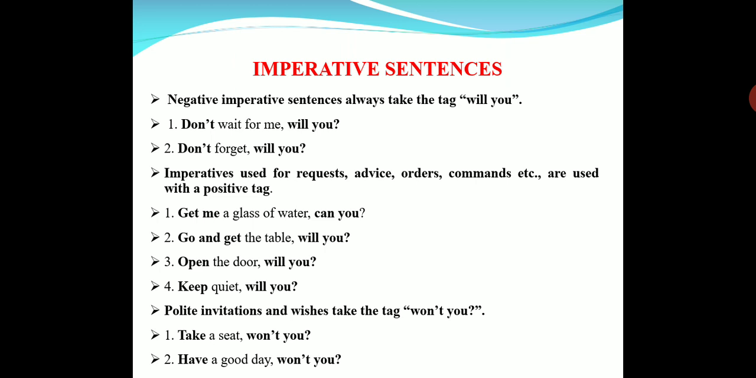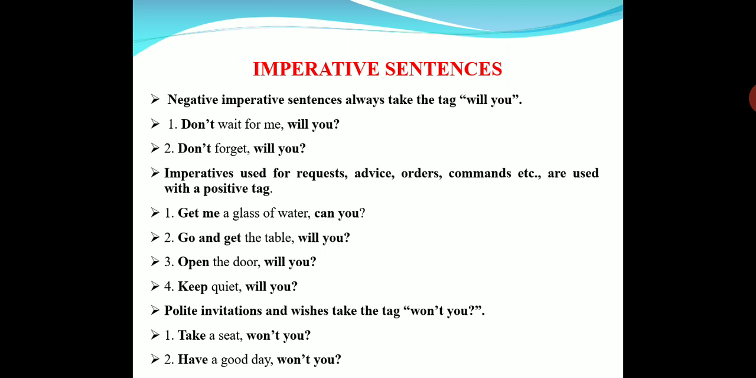Actually, it is don't wait for me. It started with don't. That is simple present, so we would write do you like that. But as it is an imperative sentence, we have to write will you. Don't wait for me, will you? Don't forget, will you? Okay.